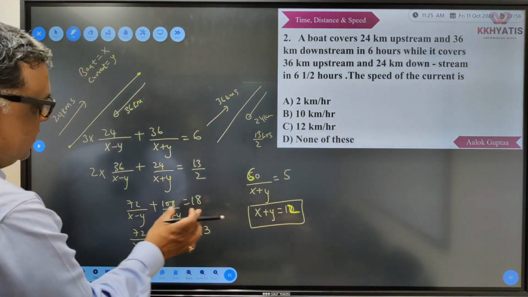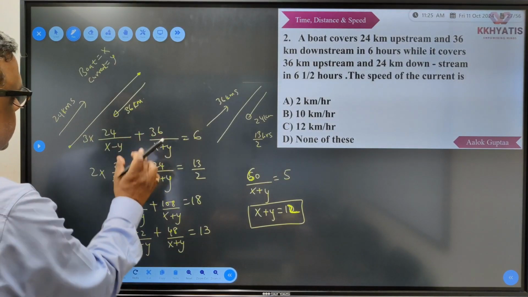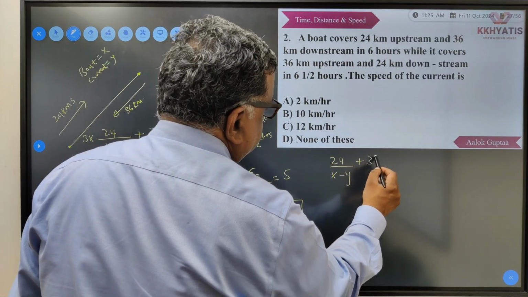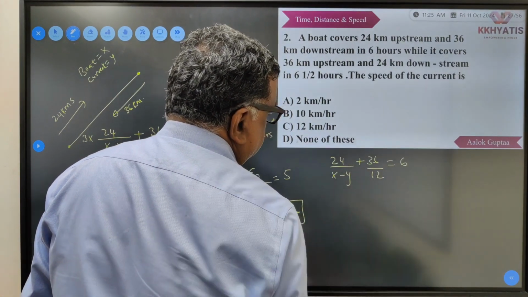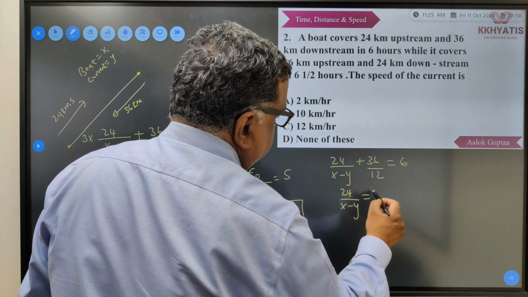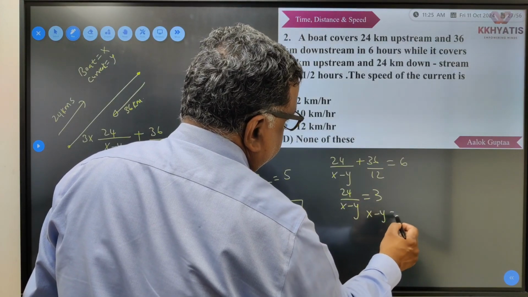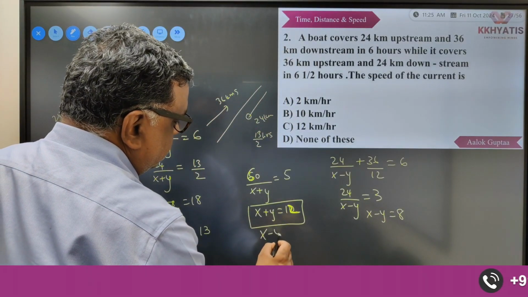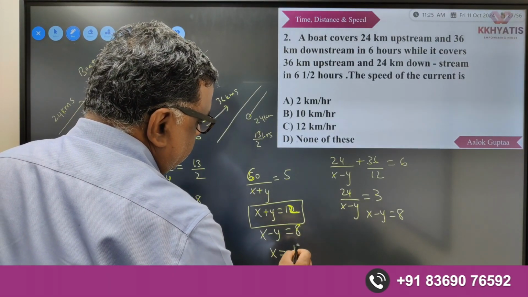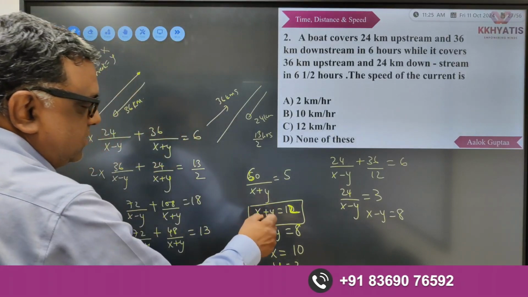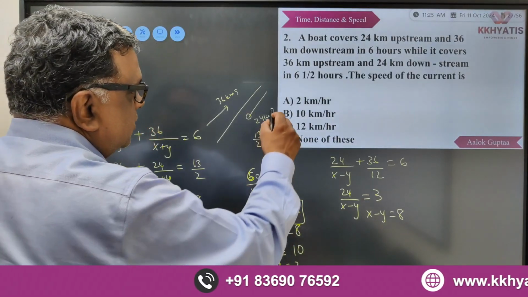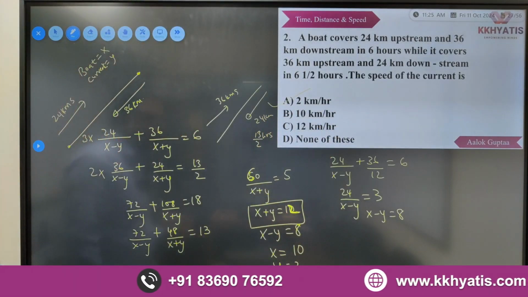Now I'll replace x plus y as 12 in the first equation. So it will become 24 upon x minus y plus 36 upon 12 is 6. So 24 upon x minus y will become 6 minus 3, 3. So x minus y will become 8. So x minus y is 8. So यहाँ से मेरे को x की वैल्यू 10 आ जाएगी और y की वैल्यू 2 आ जाएगी. If I solve this simultaneously, 2x is 20, x is 10, if x is 10, y is 2. So जो करंट का स्पीड था वो 2 kilometers per hour.